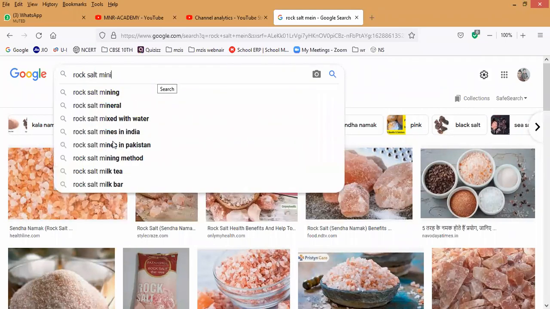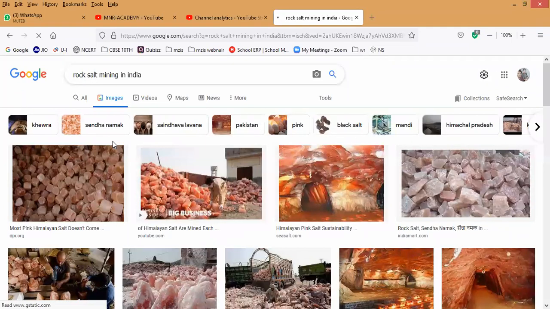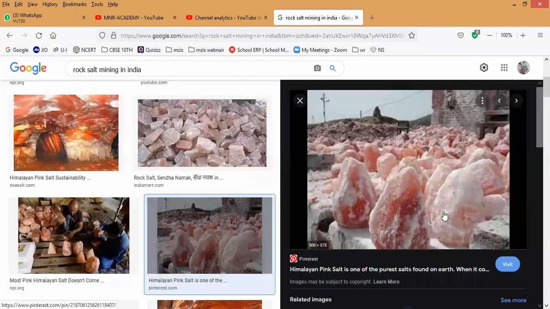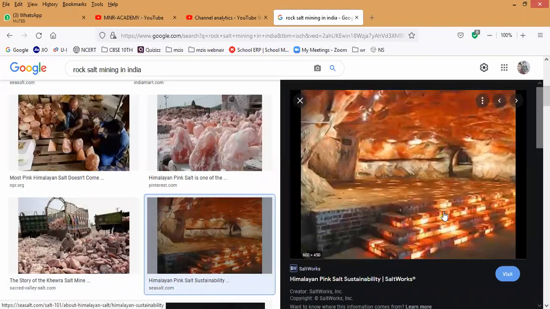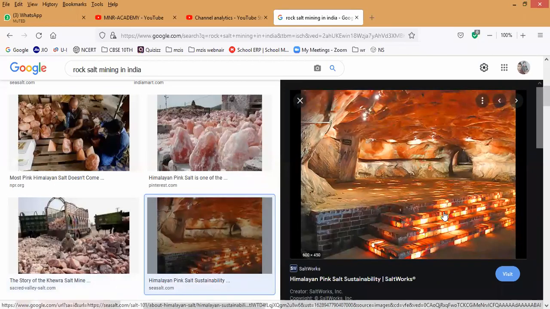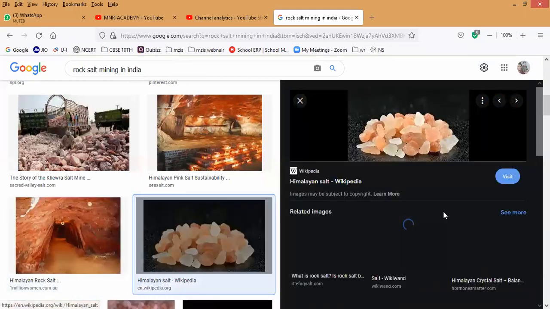You can see rock salt mining in India, how big each one is. Like this, the rock salt will be present underground. Have you noticed how they are cutting? These big stones will be there. In Pakistan, most of it is like this. They blast it. This is rock salt inside caves.